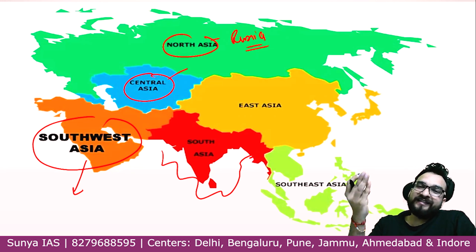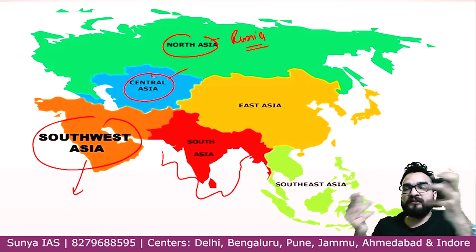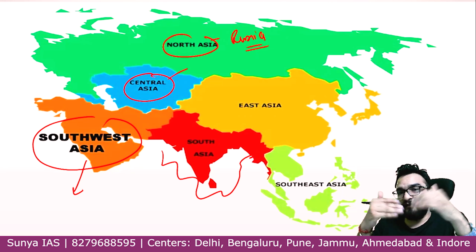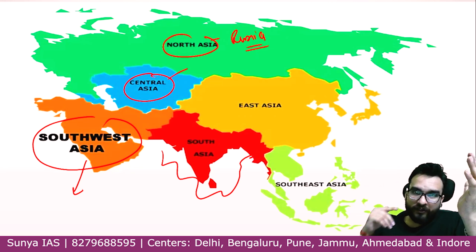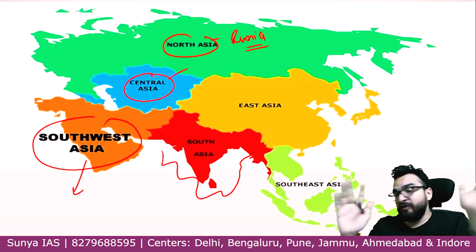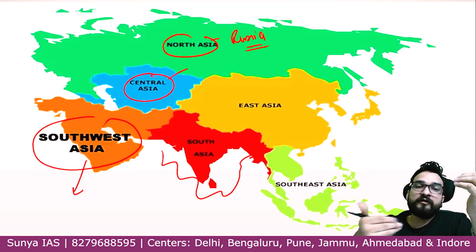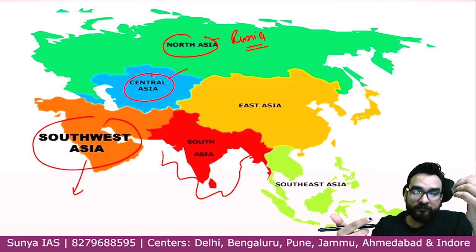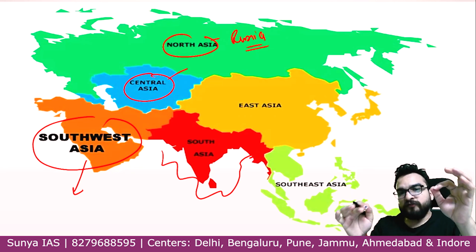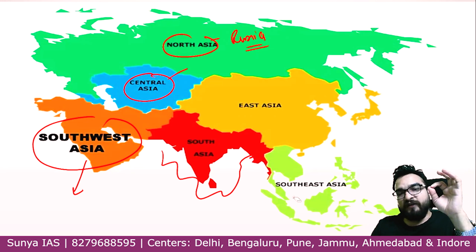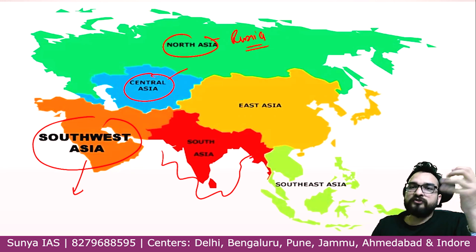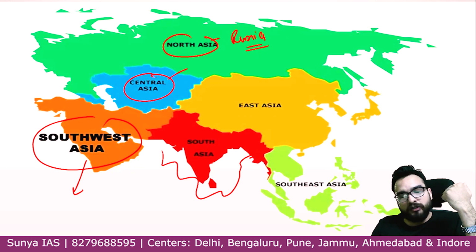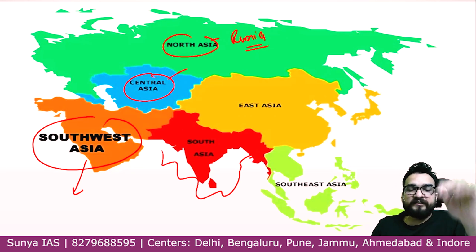If I tell you Kazakhstan, Uzbekistan, Tajikistan sharing border with each other, Tajikistan and Uzbekistan sharing border with each other, right now you will not even be forming a figure in your mind. Those who are new to it, and those who have already studied it, I'm damn sure it is not forming in their minds either, because you completed it in 15 minutes, right? Don't worry about it. Once and for all, we will be seeing Southeast Asia, every position. Is Laos a landlocked country or not? Does the Mekong river flow from Laos or not? The whole thing will be understood, right? So one by one we will be seeing it.